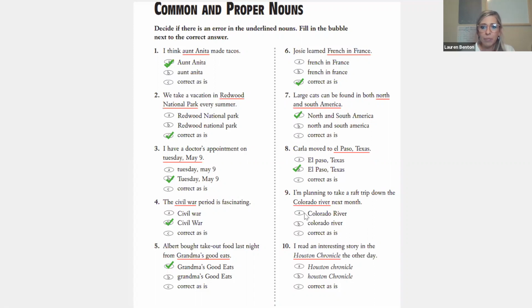What do you think? The correct answer is A because Colorado River is itself a river. You know, it's Colorado River. It is a specific river, and so both words need to be capitalized because it's part of the name. And then question 10, I read an interesting story in the Houston Chronicle the other day. The Houston Chronicle would be a specific newspaper. So what do you think? Correct as it is. Exactly right.